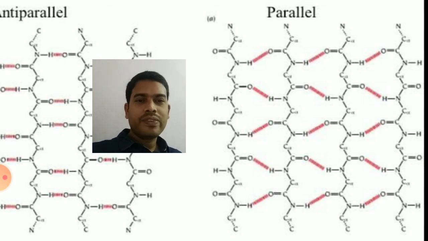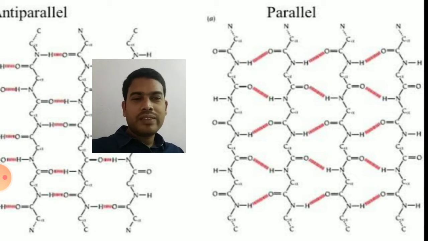So in anti-parallel position, nitrogen and carbon are present on opposite sides. Here in parallel, carbon and carbon, nitrogen and nitrogen are present on opposite sides. That is the difference between parallel and anti-parallel beta pleated sheet.